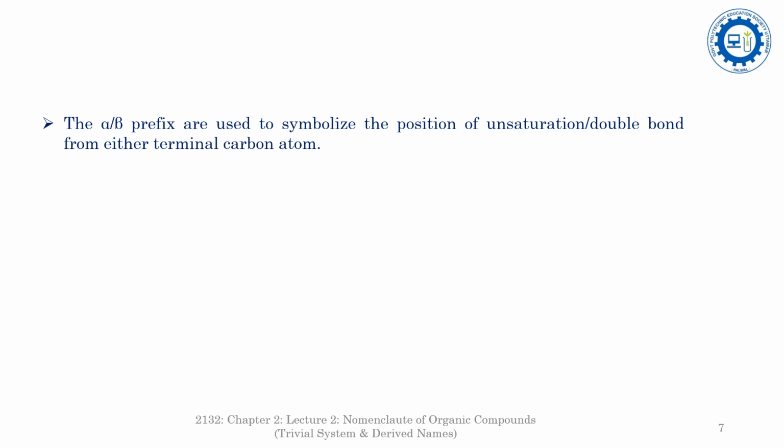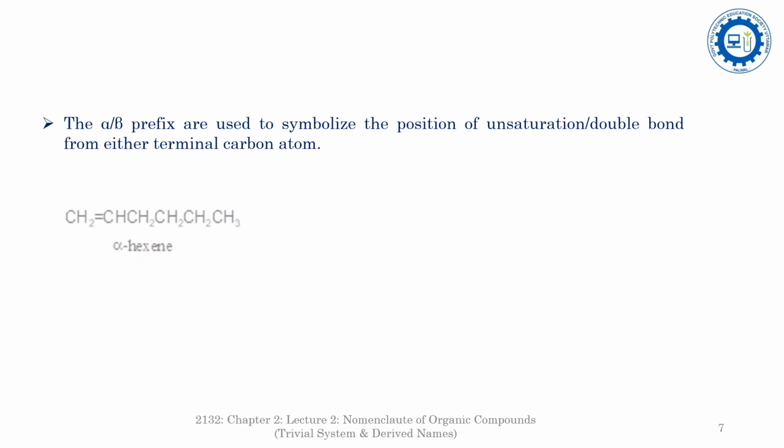The unsaturation in the carbon chain is represented by the prefixes using the symbols alpha, beta, gamma, delta, etc. These symbols represent the position of the unsaturation, the double bond or the triple bond, in the carbon chain, measured from either terminal carbon atom.